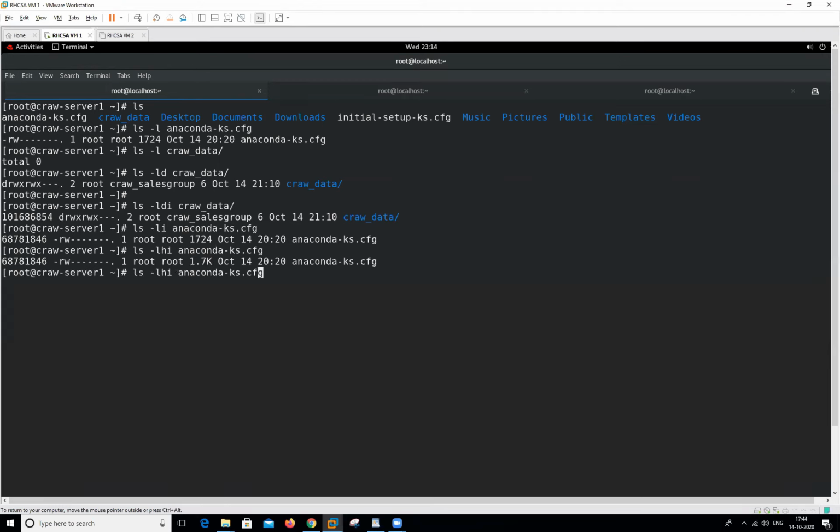We can also check the file size of any folder. ls -ldh /dev, /usr, it can be /usr/share. So this is the size of this particular folder. This is a folder. When we type